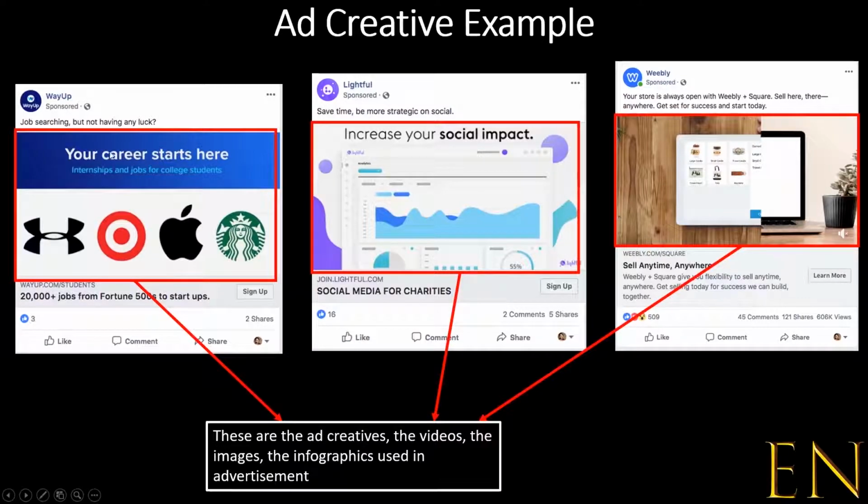As you can see right here, this image is the ad creative. This image that says your career starts here with some pictures of some companies, that is the ad creative. And this animation right here, this dashboard that looks like an animation, that's the ad creative. This right here is a video, and this is also the ad creative. So the ad creative is the image or the video that is used in an ad.